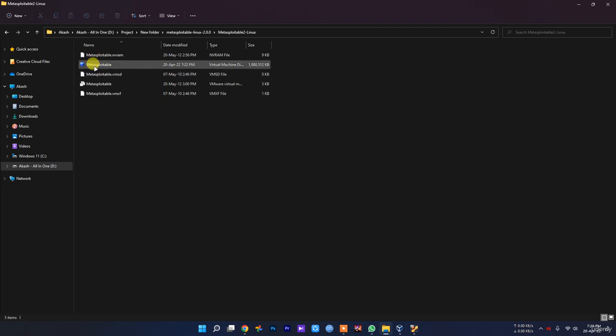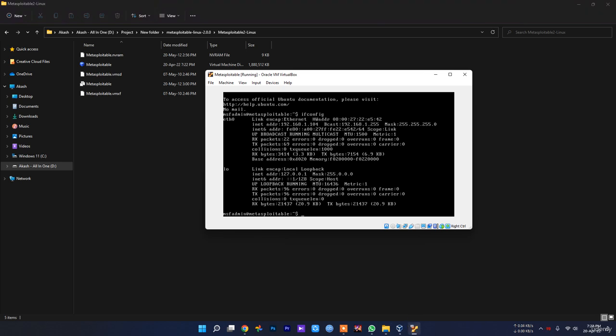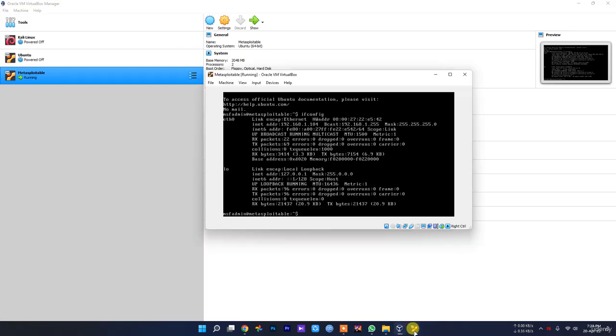Previously this file got deleted, so that's why I could not install it. As you can see, it's working perfectly right now. You can do penetration testing on all the things in this Metasploitable machine.